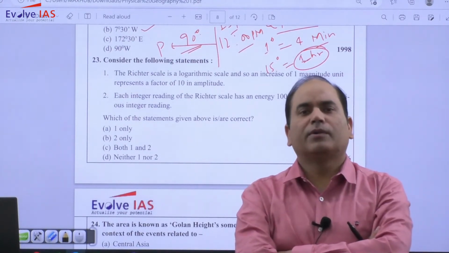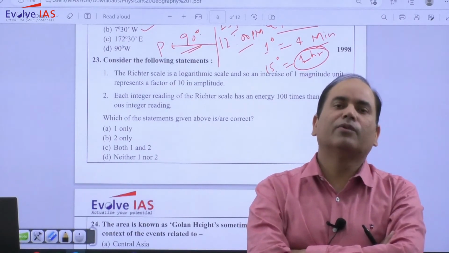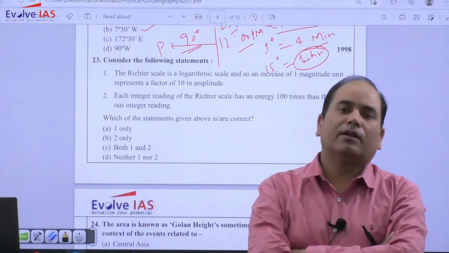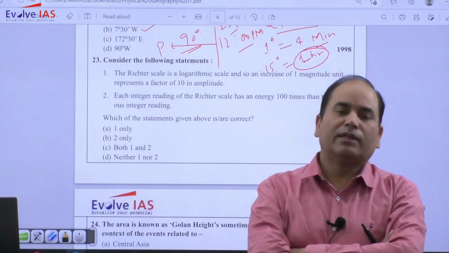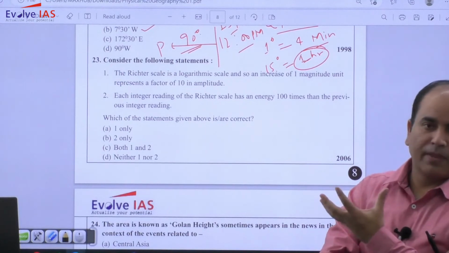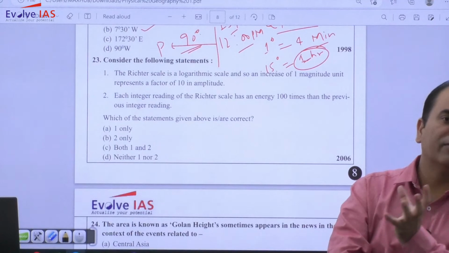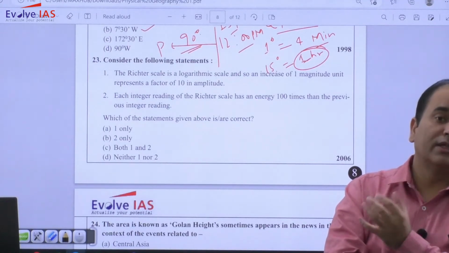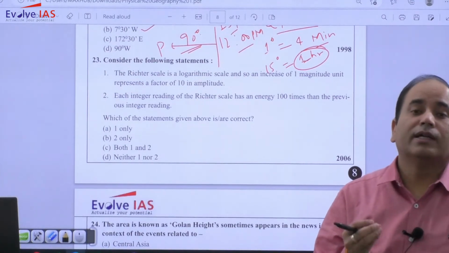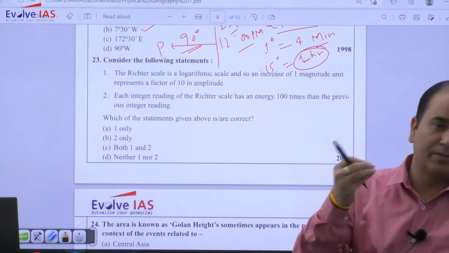Damage generally depends upon the area. If in one area people number is lesser, settlement is lesser, so obviously the area where more people are there, if the same force earthquake is coming, chances will be more that people are dying more where more habitation, more settlement is there. That is why Mercalli is more useful for the administrative purpose, where there is a greater chance of loss of life and property.